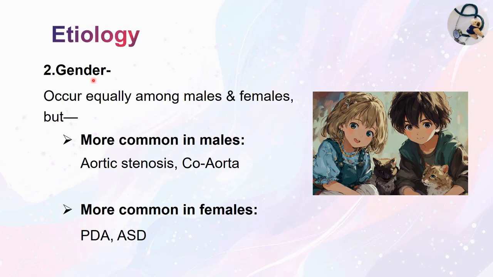Coming to gender, congenital heart disease is equal in males and females. It occurs with equal frequencies, but there is some predominance in males, that is aortic stenosis and coarctation of aorta. So these two have male predominance, and then PDA and ASD have female predominance, though the frequency of heart disease is common in males and females.